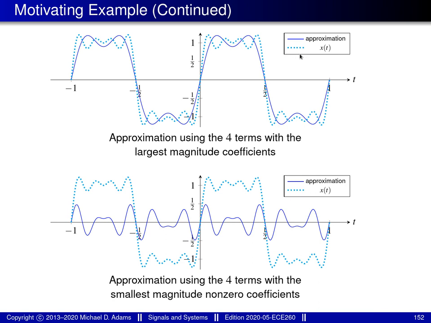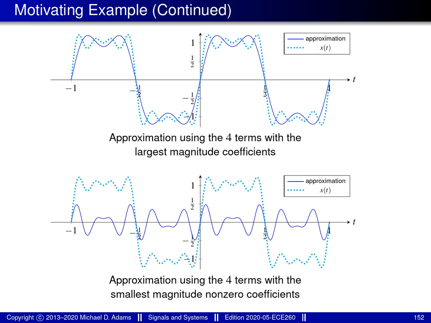If we compare these two plots, you can see that the approximation is a fairly good approximation of the original function. In other words, the solid line generally tracks the behavior of the original function x. Of course, there's a little bit of error, but generally the basic essence of the original function x is captured by the approximation.